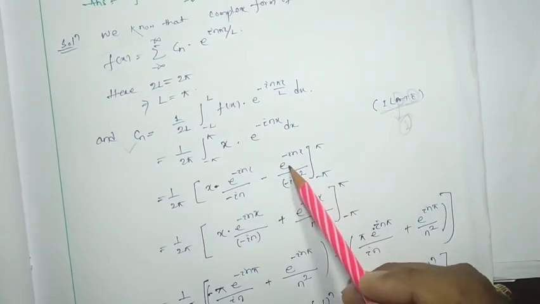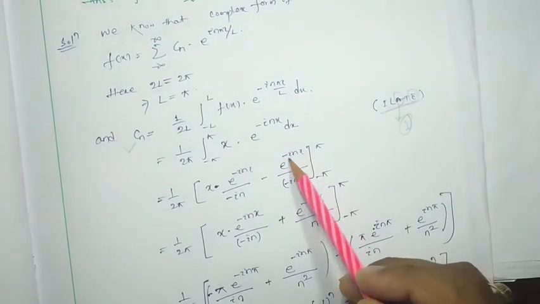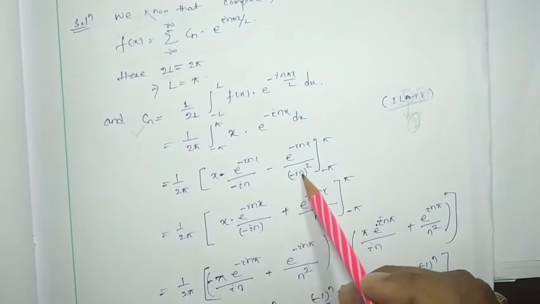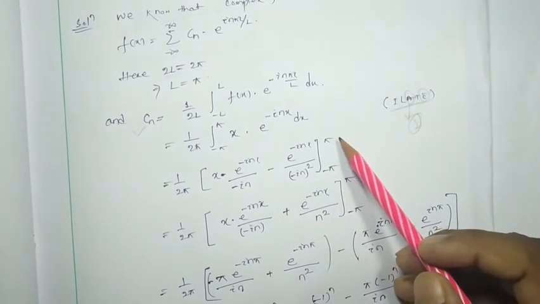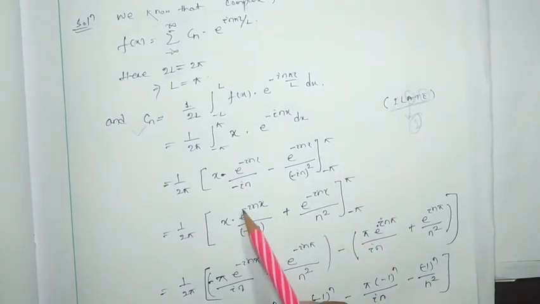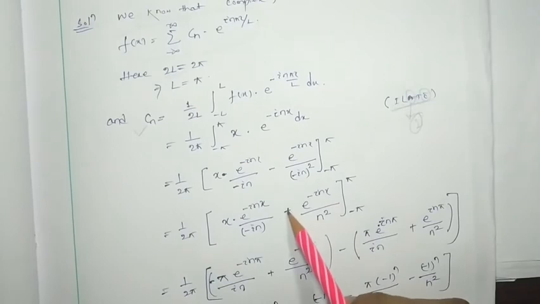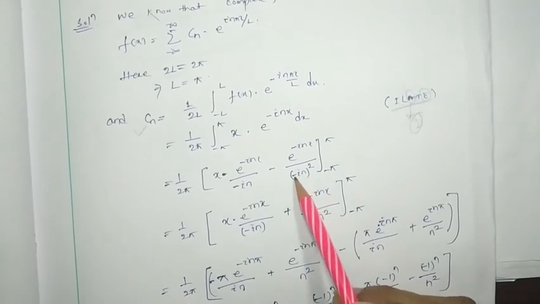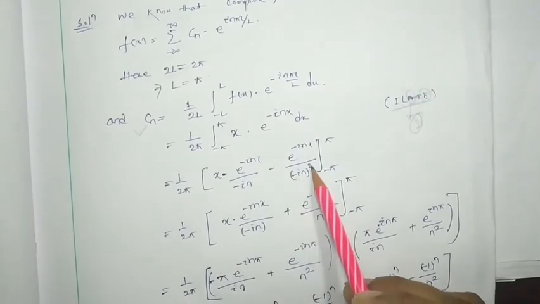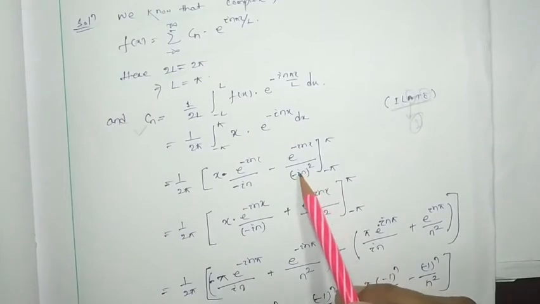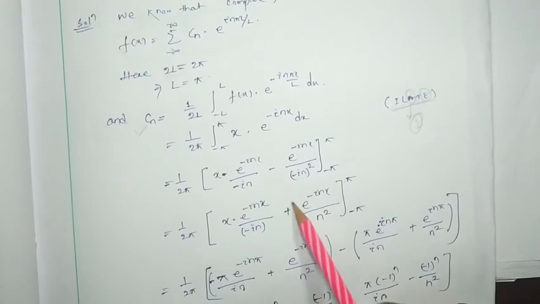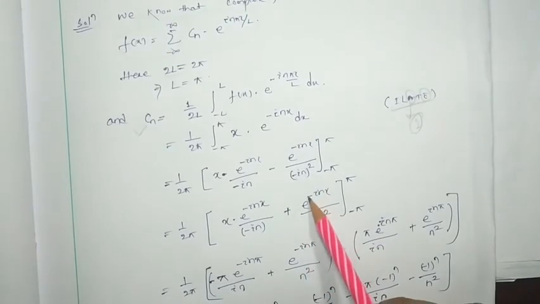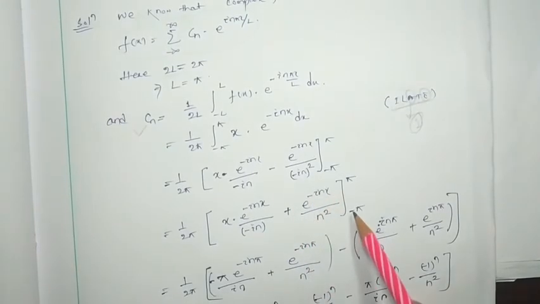So it will be e to the power i n x by minus n square, from minus pi to pi. This will be x e to the power i n x by minus i n here, plus. Why will it be plus? Here minus i square is plus, and i square is minus, so minus minus will be plus. So e to the power i n x by n square, from minus pi to pi.